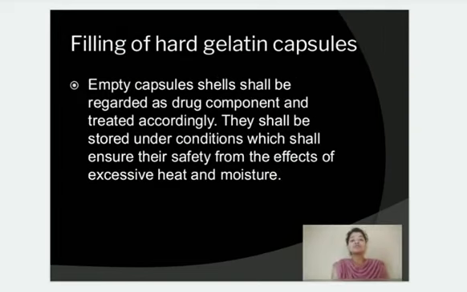Now coming to the filling of hard gelatin capsules. The empty capsules used for the purpose should be treated as drug components only, and they should be stored under specific conditions. The manufacturer should ensure that the storage of empty capsules is such that their quality is not adversely affected by the environment, and that they are safe from the effects of excessive heat and excessive moisture as well.